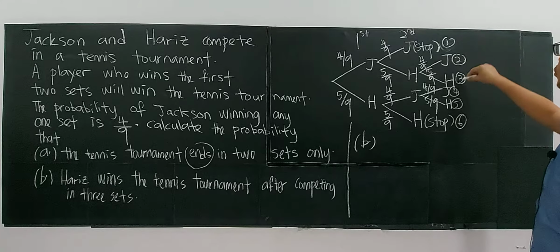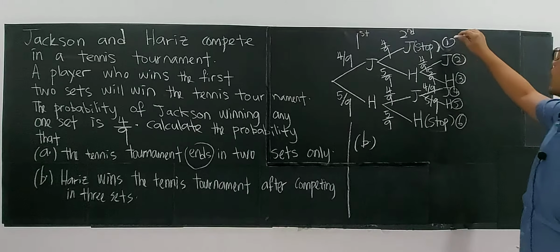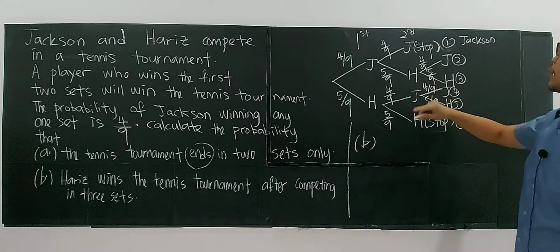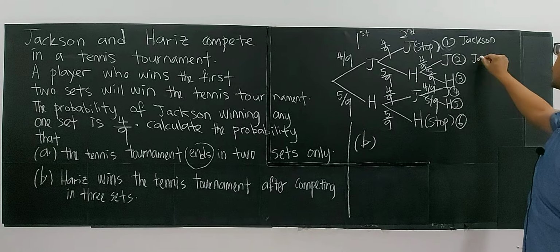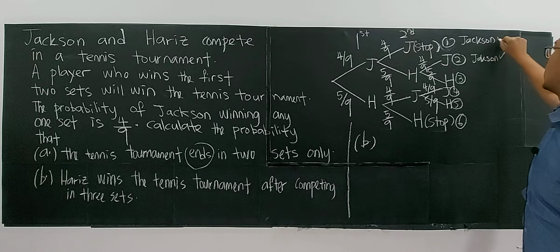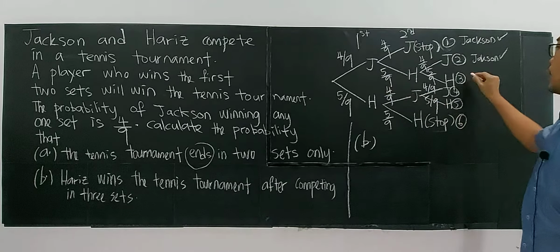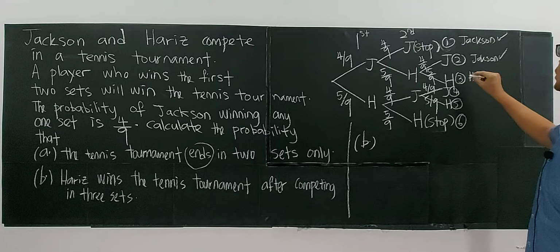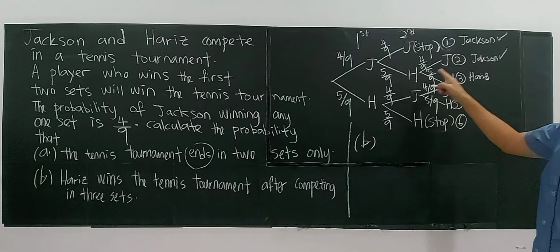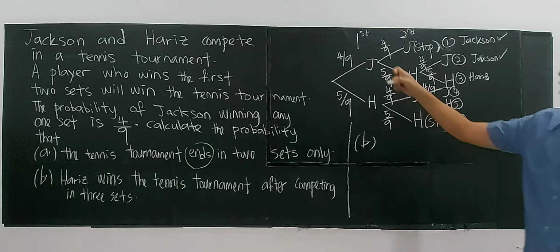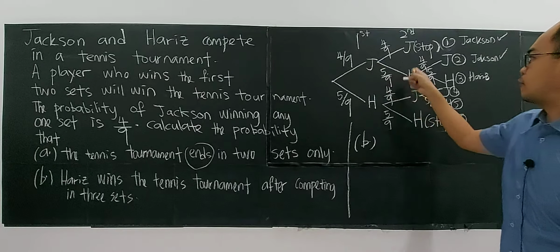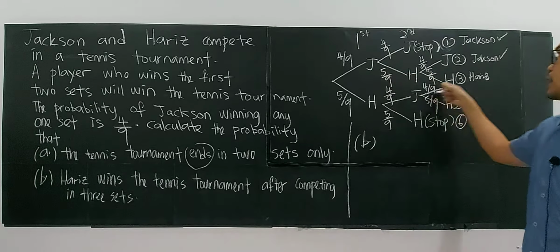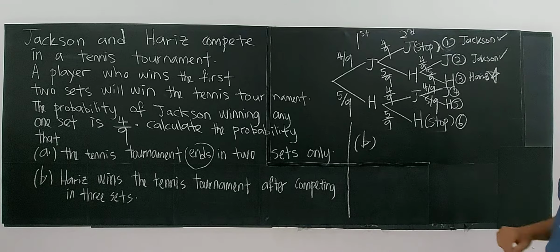Which one? You see, this is the one where Jackson wins in 2 sets. This one is 3 sets, where Jackson wins in 3 sets. And this one Harris wins. So this is after Harris playing 3 sets, first Jackson with Harris. After 3 sets, only Harris wins: Harris wins the second and the third finally. This is the one required by the question.